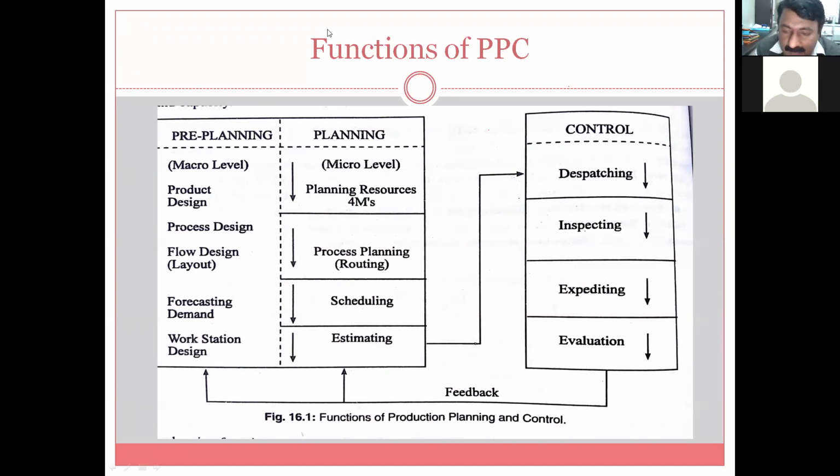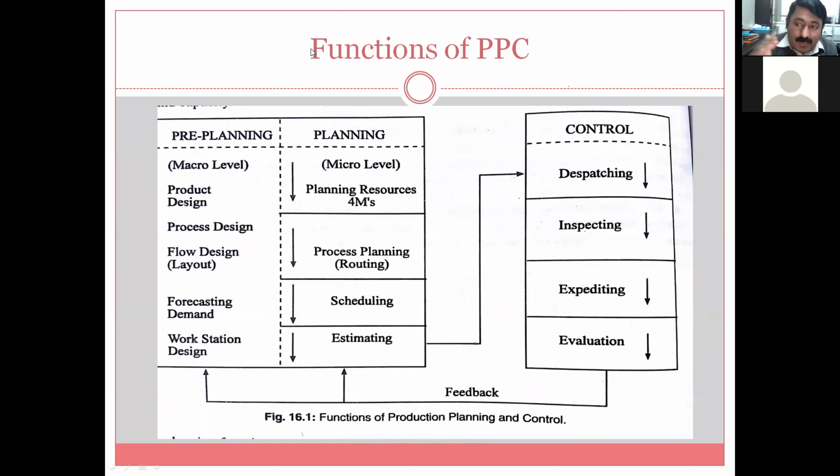Then expedite, to execute. As far as the dictionary meaning is concerned, promptly, or to accelerate the process. So whenever it is known that whatever was planned is not on track, for example 10 products are required to be manufactured on day 1, but only 8 or 9 products are manufactured. Expedite, to execute promptly, to accelerate the process so that the production will be as per what is decided. This is one of the important functions of control.